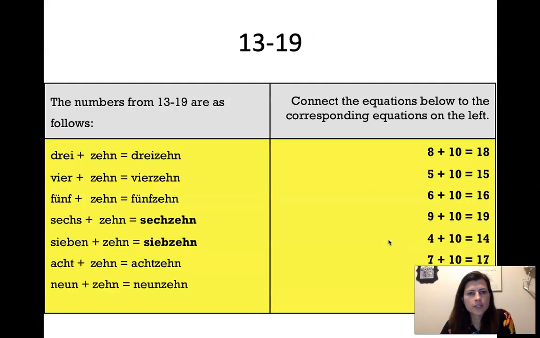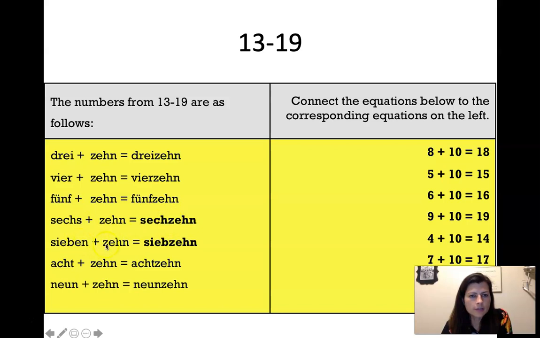And then from 13 to 19, we have a construction where you add the number 3 and then you put 10. So it's like saying 3 and 10: 13, and you end with 13. 14, 4 and 10, 14. 5 and 10, 15. 16, you do lose the S there, so slightly irregular.